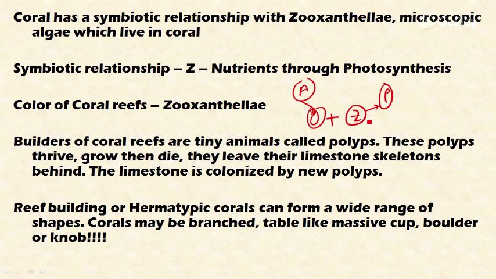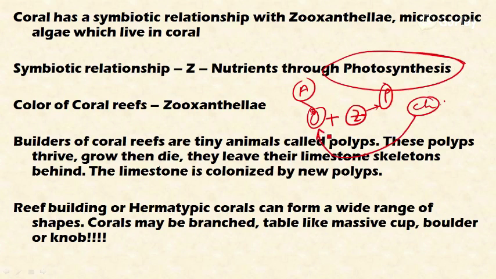On the one side, zooxanthellae have the capacity to produce their own food by photosynthesis, and they produce the carbohydrates and nutrients required for their survival. In the meantime, zooxanthellae provide carbohydrates and nutrients to the coral polyps because these are heterotrophs. They get food materials from the zooxanthellae.